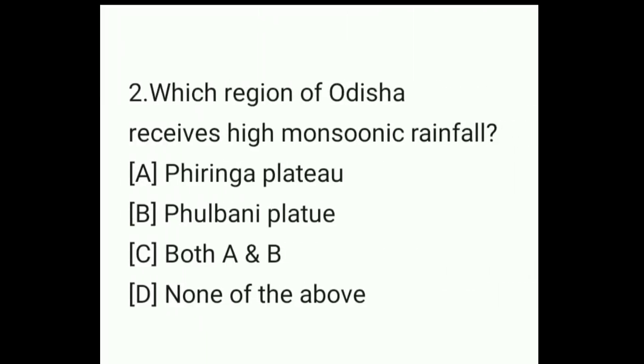Question number 2. Which region of Odisha receives high monsoonic rainfall? Option A, Firinga Plateau. Option B, Fulbani Plateau. Option C, both A and B. So what will be the answer here? The answer is option C. Firinga Plateau and Fulbani Plateau both receive high monsoonic rainfall.